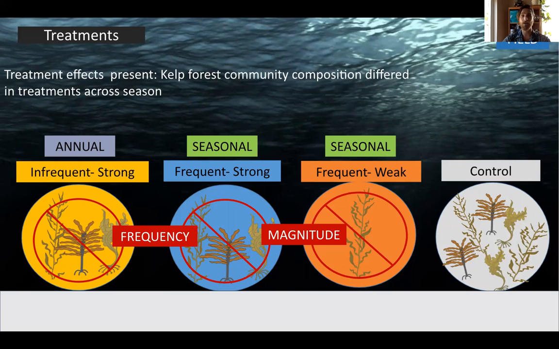Divers would get a weapon of choice, such as a kitchen knife, to simulate said disturbances. An infrequent strong plot simulated an annual disturbance, a frequent strong plot simulated seasonal disturbances, and a frequent weak plot simulated seasonal disturbances, but of lesser magnitude, and of course, a control plot to compare them against. This allowed for a nice comparison of both frequency and magnitude.